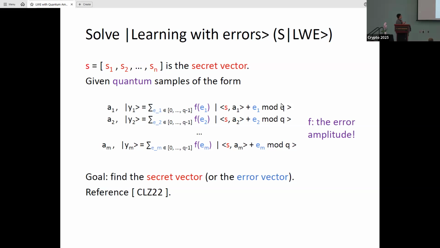You can imagine that when you measure this state Y, you get a classical LWE sample with probability the magnitude of F squared. Our goal is similar to LWE: to find the secret vector. This definition dates back to CLZ 2022.